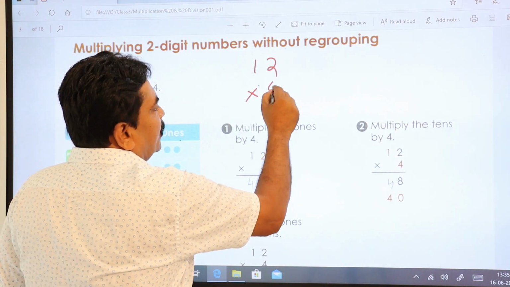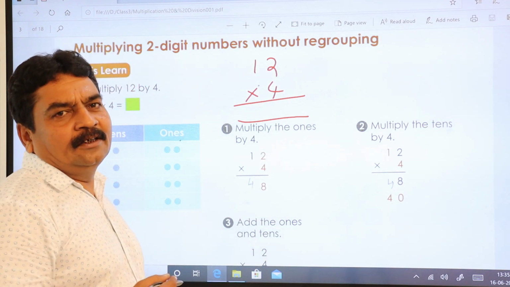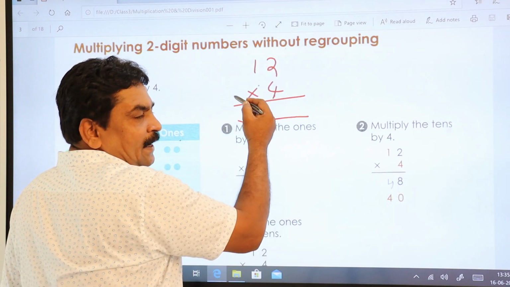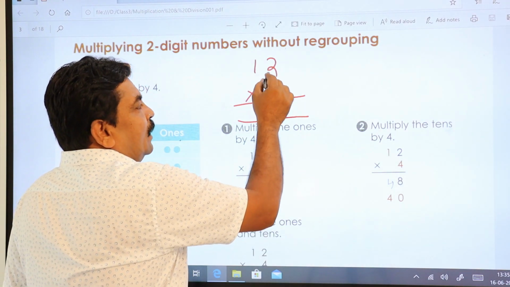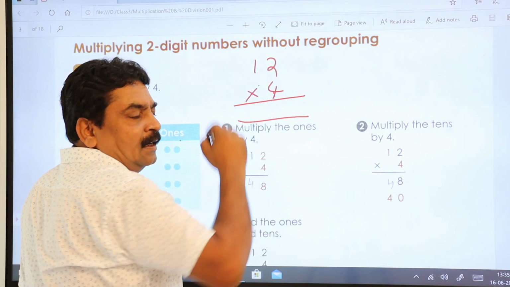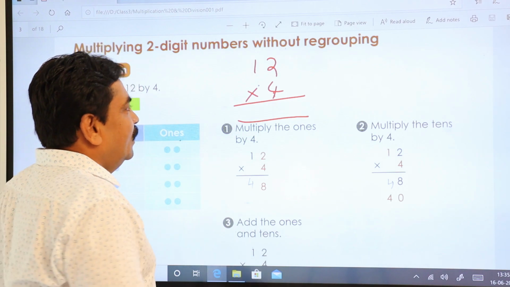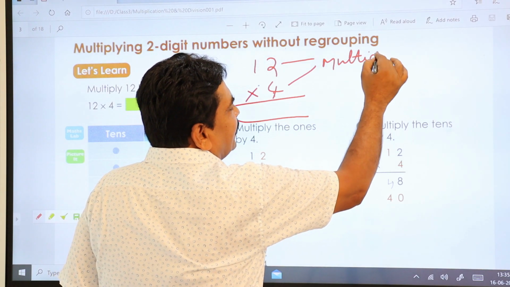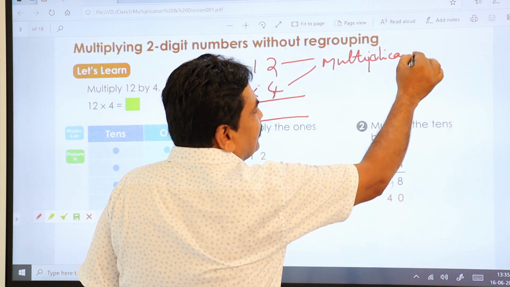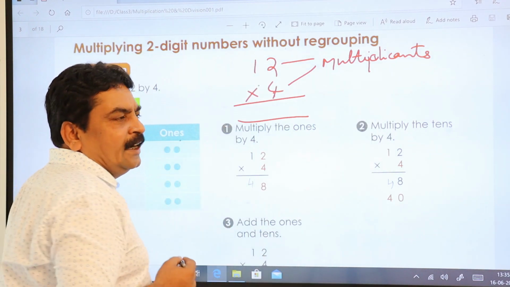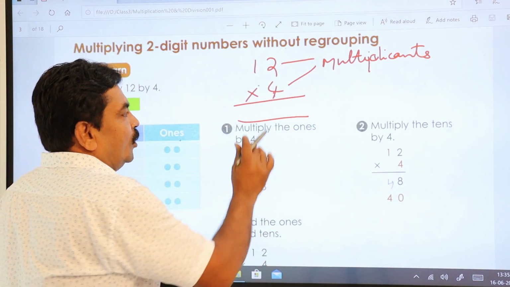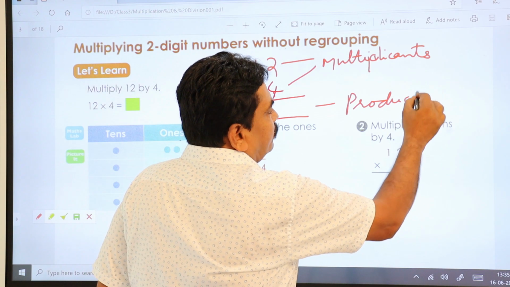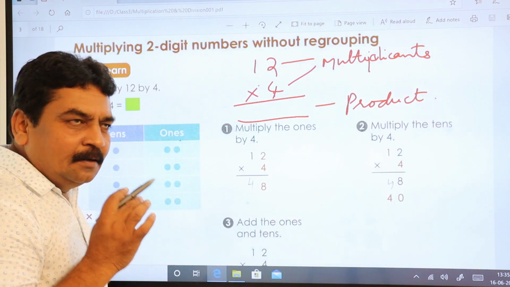12 by 4. Here, 2 things I would like to share with you. The number which another number is multiplying, or the number which is getting multiplied by the other number, these two you call multiplicands. Remember, these two you call multiplicands. And whatever answer you get, you call that answer the product. Remember this, you call it the product.